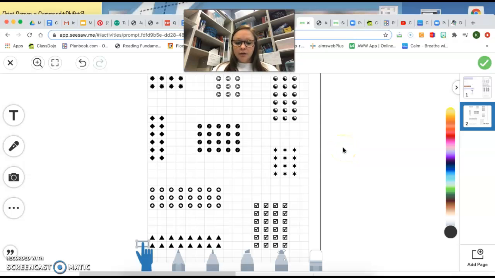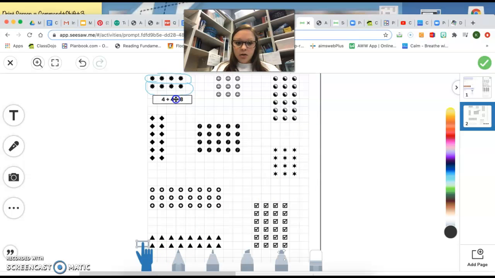Here we have a lot of arrays. So let's go ahead and do our repeated addition. I'm going to use a different color. Here you can either do this row plus this row, or you could do this column plus this column plus this column plus this column. Either way. So we're going to start with our rows. We have 1, 2, 3, 4 plus another 4, and we know 4 plus 4 is 8.